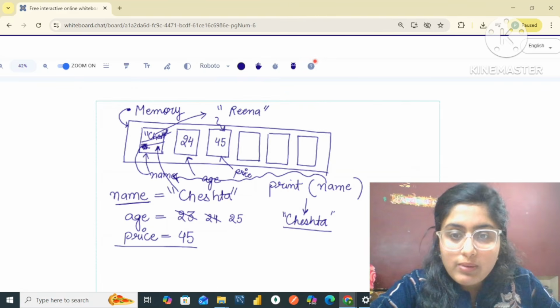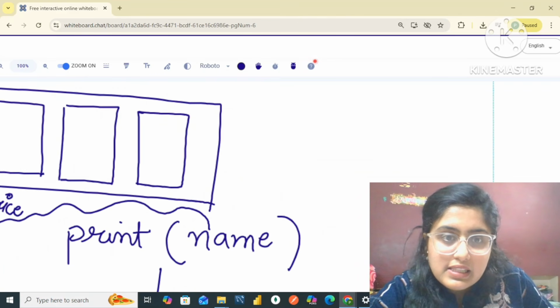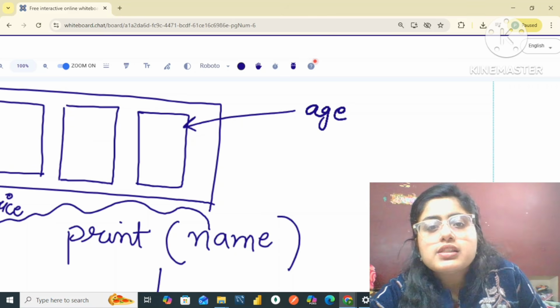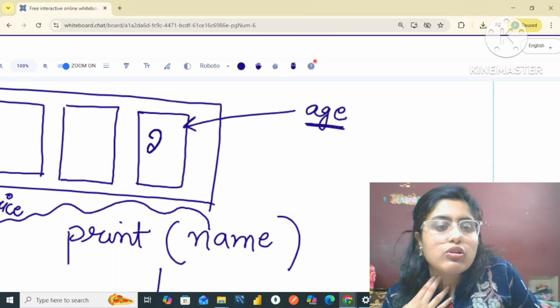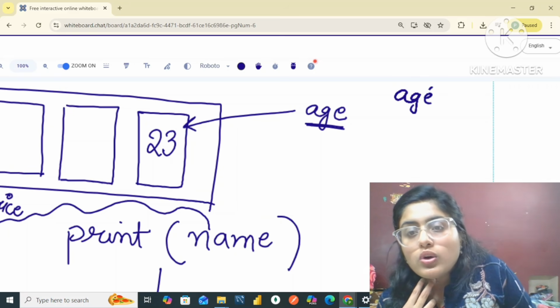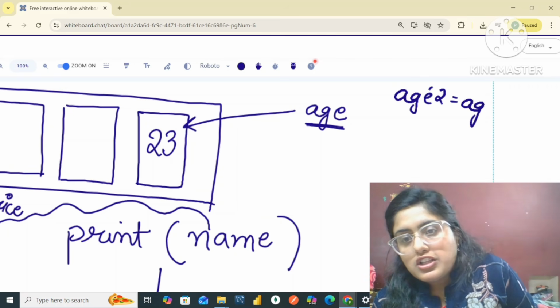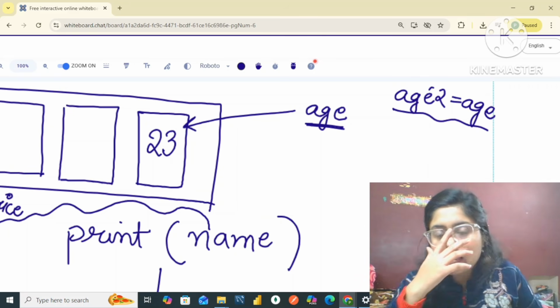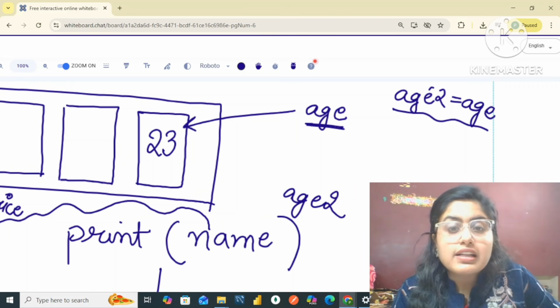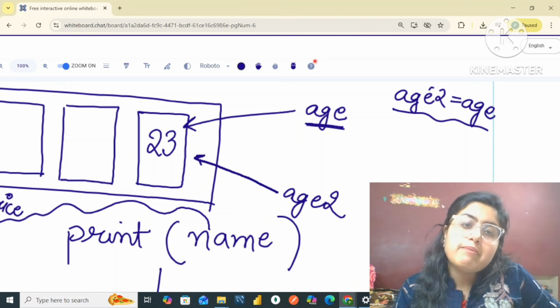Let me just tell you about that. For example, let us say in this memory location I have stored my age, this age is pointing to this memory location, that is 23. When I write age 2 is equal to age, my age 2 is a new variable which is declared, and that is also pointing to the same memory location.